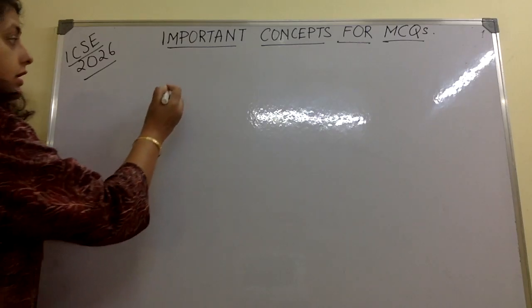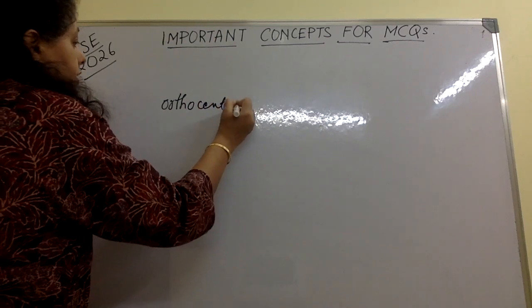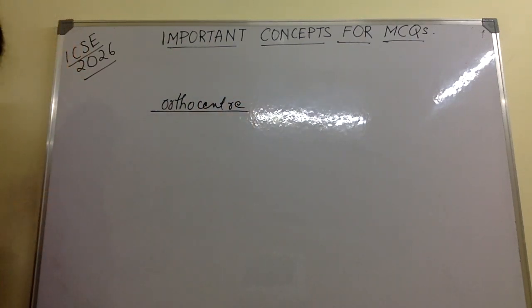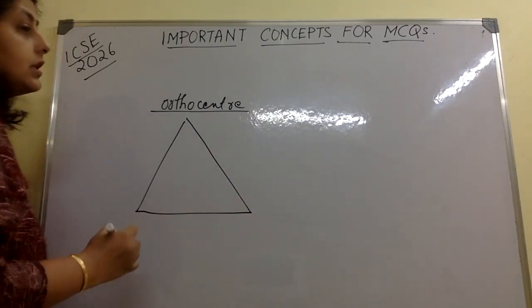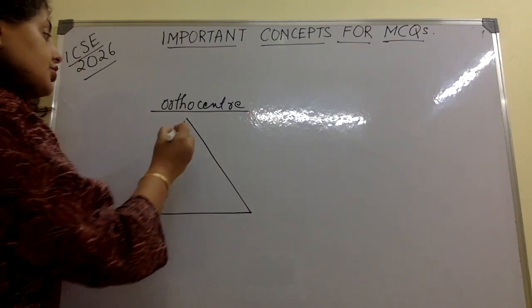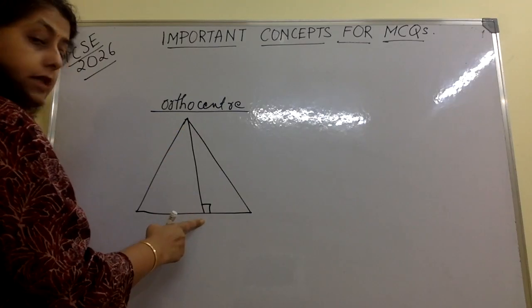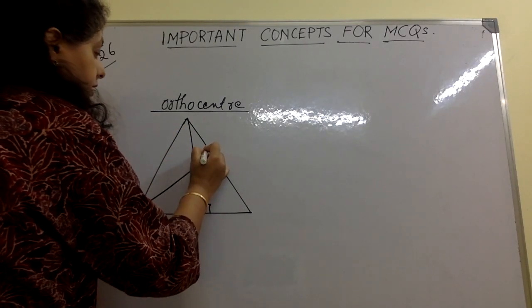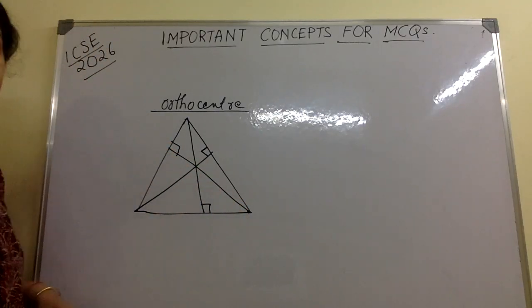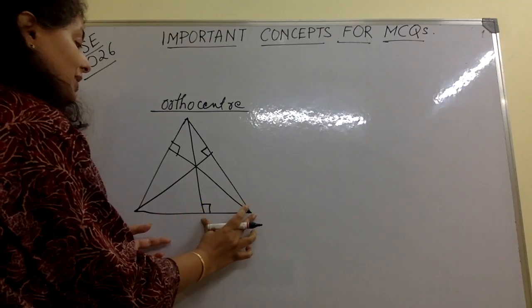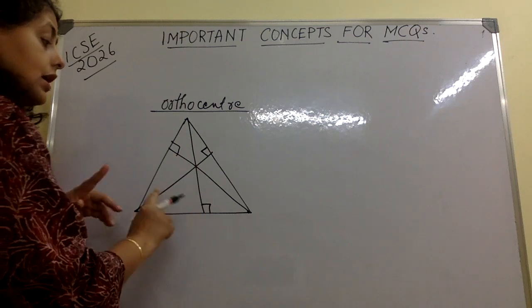Now comes the orthocentre. What is the orthocentre? In a triangle, we have the altitudes meeting. Now what are altitudes? Altitudes are the 90-degree lines from this vertex to the side, from this vertex to the side, and also from the other vertex to the side. Now it has nothing to do with bisecting the sides. It will not necessarily bisect. Of course, it will bisect in some triangles, not in all triangles.